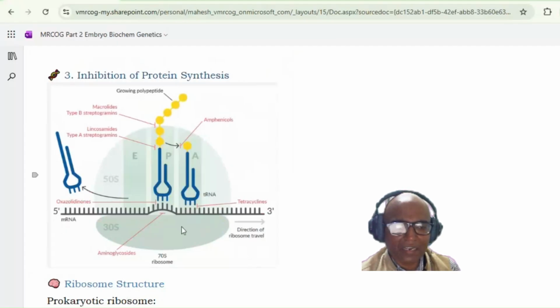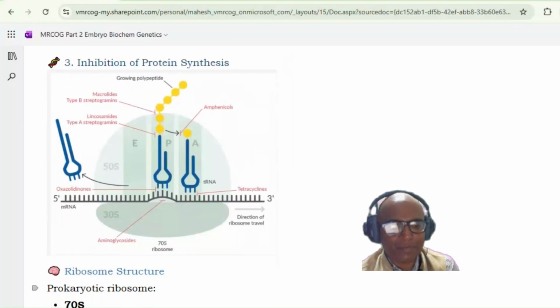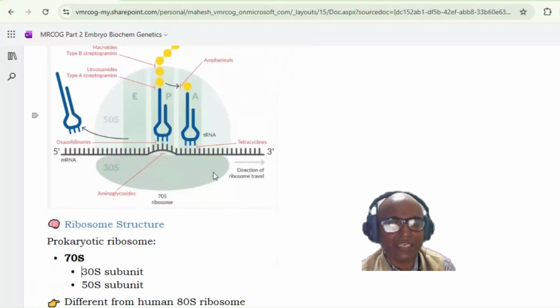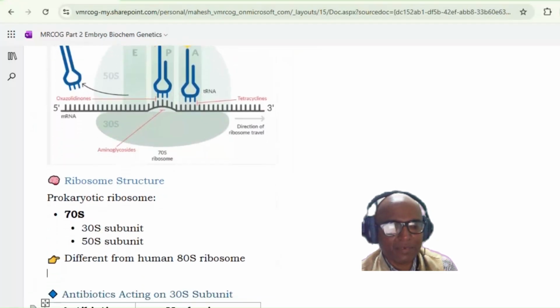These ribosomes play an important role. As I have already mentioned, the ribosomal structure in prokaryotes, or in bacteria, is a 70S ribosome. It has two subunits, the 30S subunit and the 50S subunit. So this is the 30S subunit and this is the 50S subunit. These ribosomes are different from the human ribosome. The human ribosome structure is an 80S ribosome. So you should also remember this from the SBA point of view.